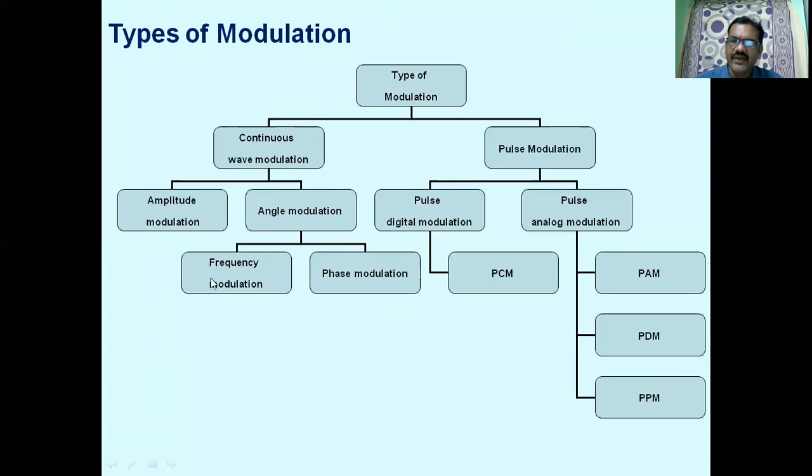If we vary the frequency of the carrier signal in accordance with the amplitude of the message signal, we get frequency modulation. Similarly, in phase modulation, the phase of the carrier is varied in accordance with the amplitude of the message signal. The basic reference is the amplitude of the message signal.